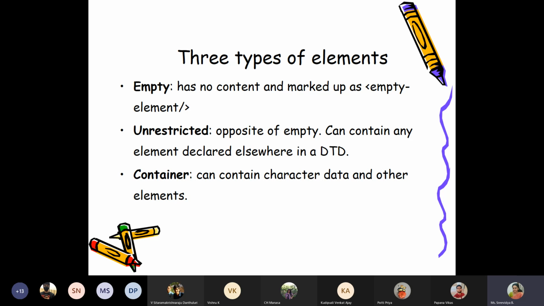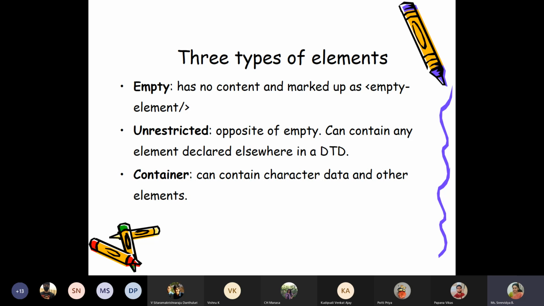I can use that as an attribute. We will see examples of each of these. Okay. So right now, understand that empty tag means it doesn't have any content. It can have an attribute. When we start writing DTD, it will be easy to understand.